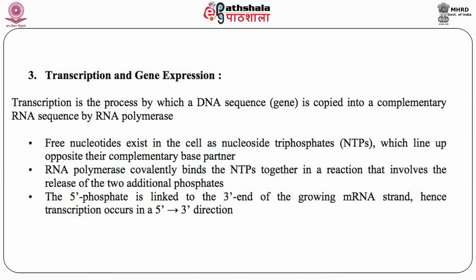Transcription and gene expression. Now, transcription is the process by which a DNA sequence is copied into a complementary RNA sequence by RNA polymerase. The free nucleotides exist in the cell as nucleotide triphosphates, or dNTPs or NTPs, which line up opposite to the complementary bases. We know that A pairs with T, C pairs with G. RNA polymerase covalently binds the NTPs together in a reaction that involves the release of 2 phosphates. Now, the 5' phosphate is linked to the 3' end of the growing mRNA molecule, and hence transcription occurs in the 5' to 3' direction.